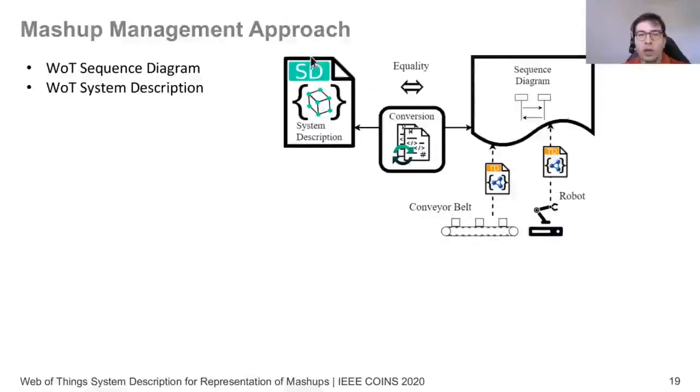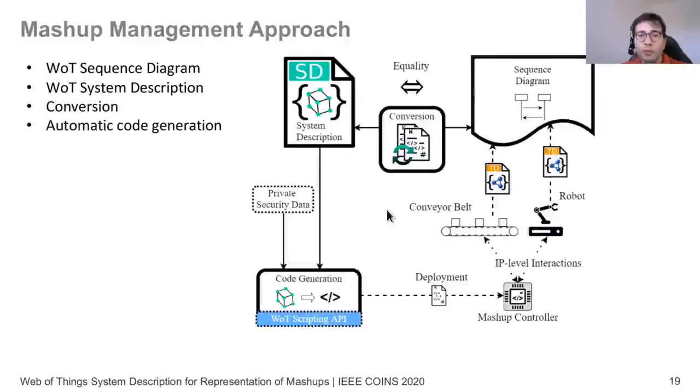This is an extension to the Thing Description, which is machine and human readable and describes the mashup. Very importantly, the conversion, which you see in the middle, is what allows us to represent the same mashup in two ways and automatically convert between them with a sound equality that we will show.